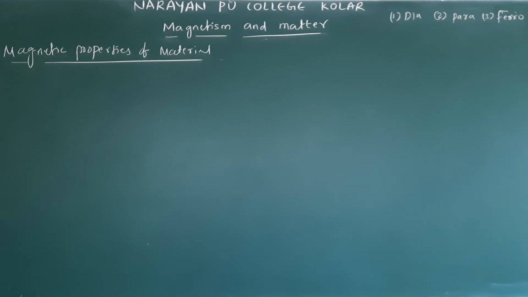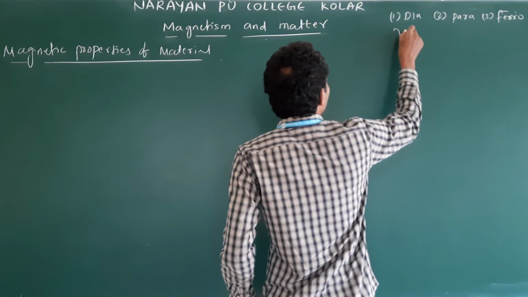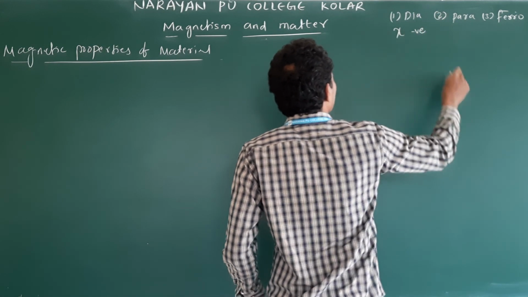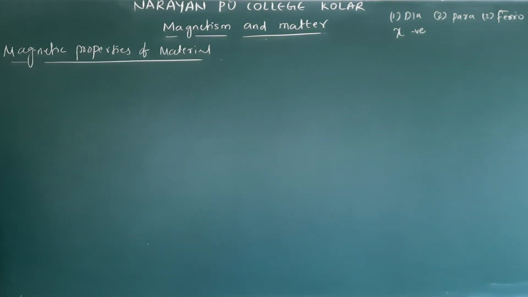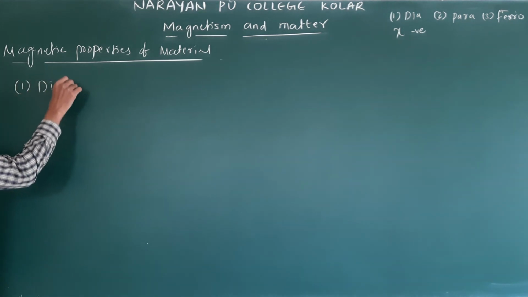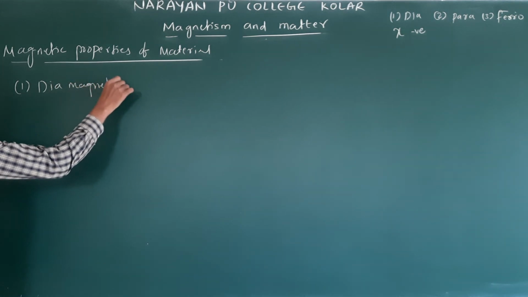Classify the materials into diamagnetic, paramagnetic and ferromagnetic in terms of susceptibility values. For diamagnetic substances, susceptibility value is negative. For paramagnetic substances, susceptibility is positive and small. Ferromagnetic, large and positive. Clear? So based on the susceptibility, now we will see individually. First one, diamagnetic substances.